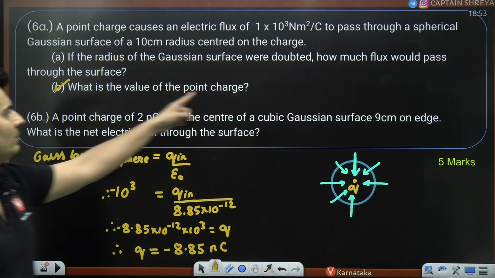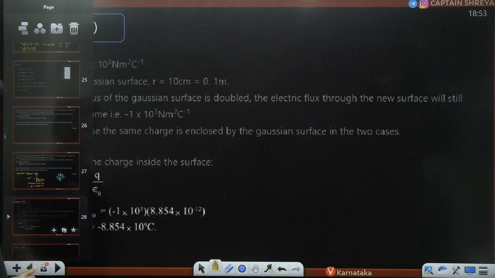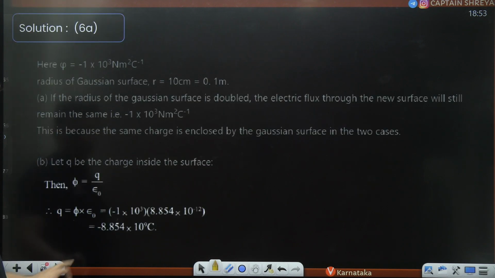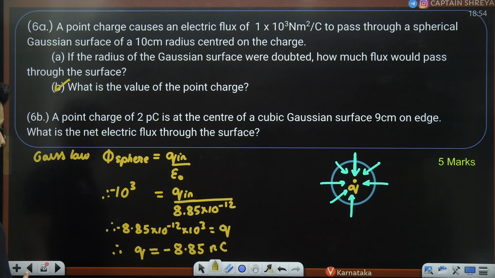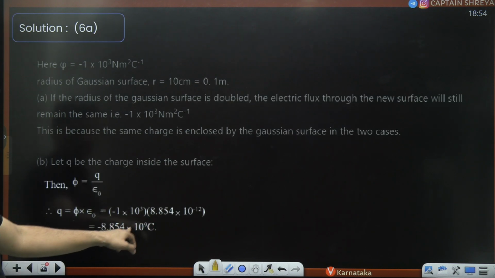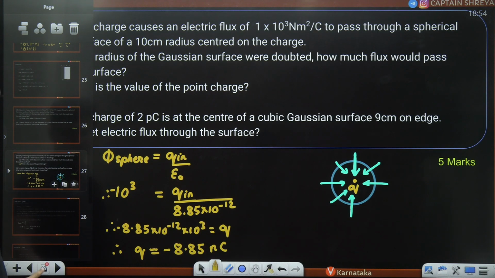We just figured it out, 8.85 nano coulomb. You can see that right over here also, 8.85, 10 to the power, sorry, it is 10 to the power minus 9. Yeah, so there is, I think, a mistake of the powers over here. They have forgotten the minus sign. But it is 10 to the power minus 9 nano coulomb.